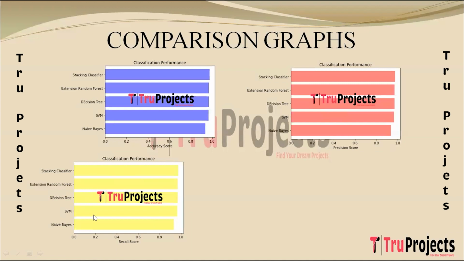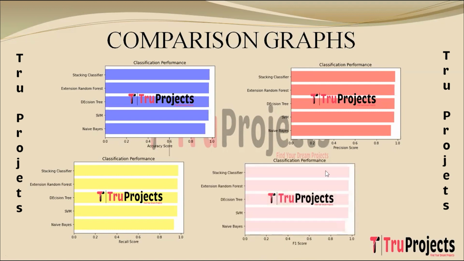This is the recall scores comparison graph. In this graph, on the x-axis I have recall scores and on the y-axis I have algorithm names. Recall measures the ability to identify all relevant instances, showing how many actual positives were correctly predicted.